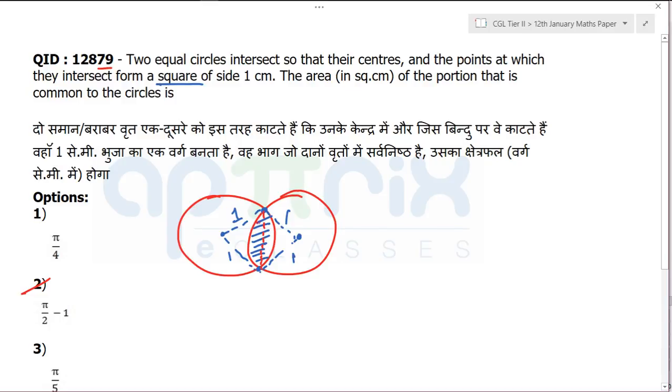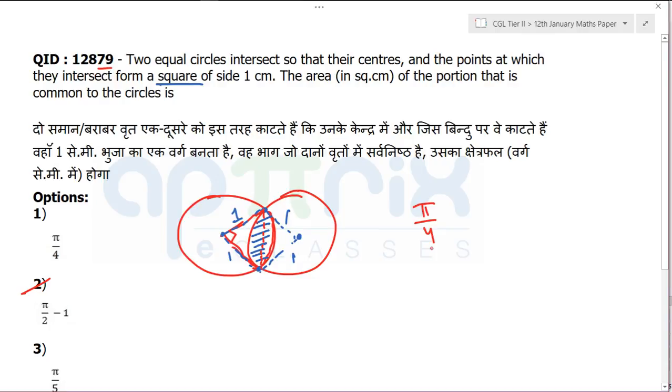Now what I'm trying to say is, you just have to create this half part, because if you create this half part, you can double it and you will get the answer. Now tell me, how are you going to get this half part? Is there any way out? That's not difficult. Try to understand. You look at this particular sector, and if this is 90 degrees, you know that area will be pi by 4 or pi by 2.